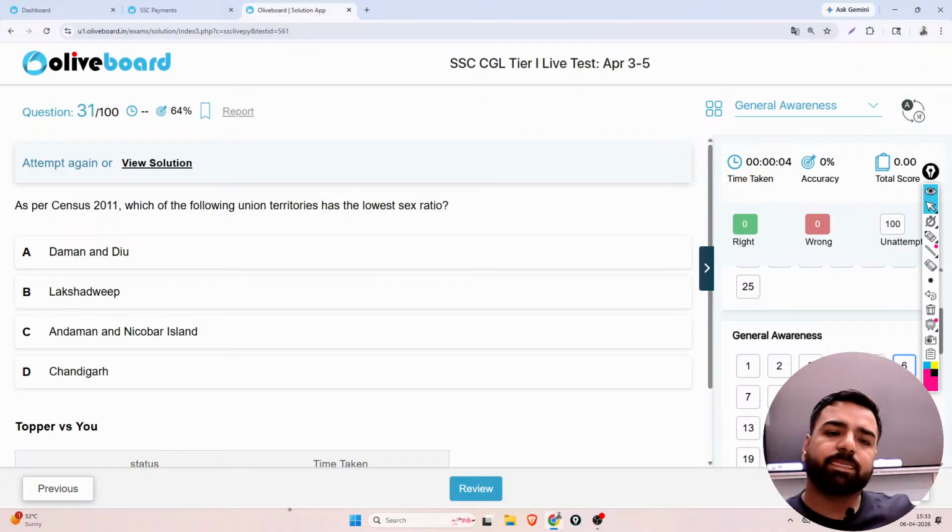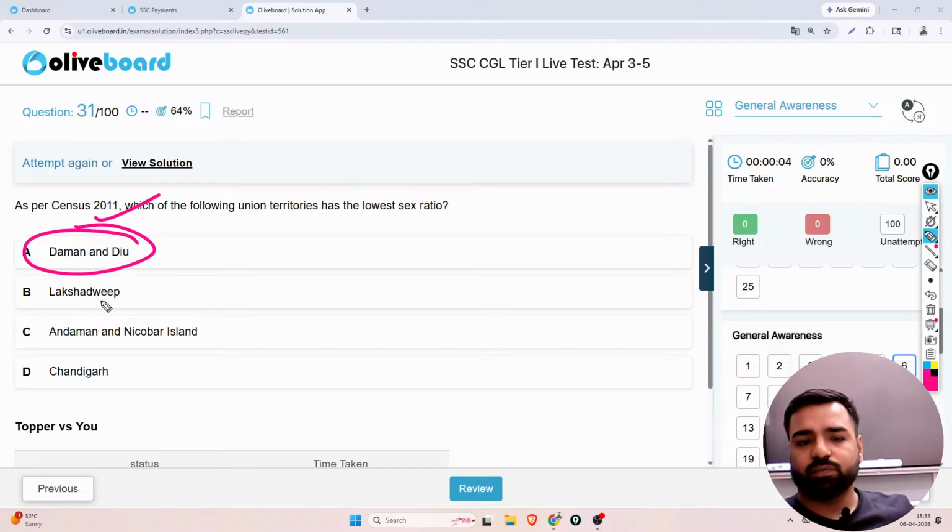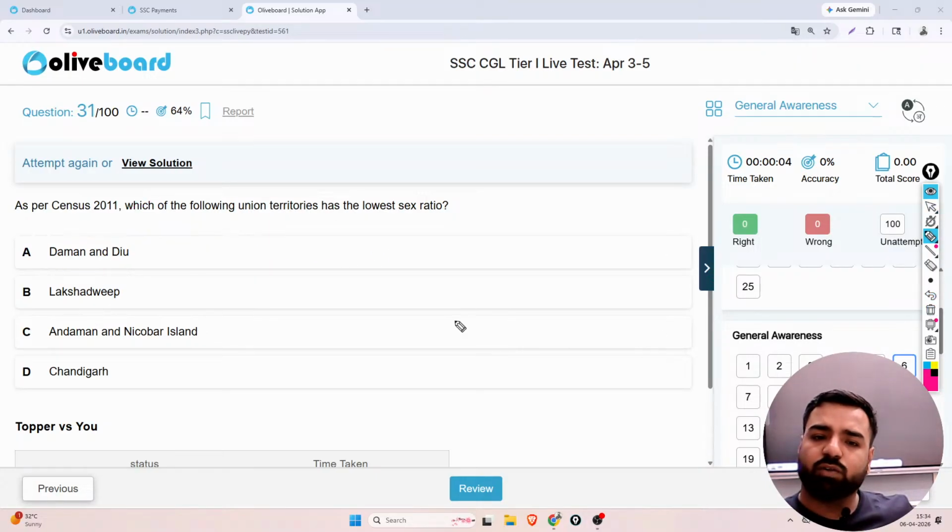Perfect. Next. As per Census 2011, which of the following union territories has the lowest sex ratio? Is it Daman and Diu, Lakshadweep, Andaman Nicobar Islands, or Chandigarh? What should be the answer? So guys, Daman and Diu will be the correct answer. It has the lowest sex ratio, right? The correct answer is option number A. But you need to know more data, so I'll just mark it here.